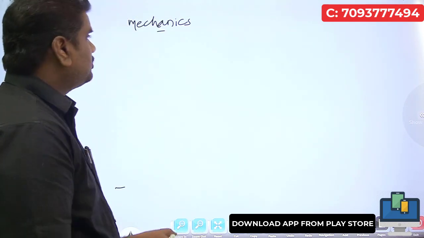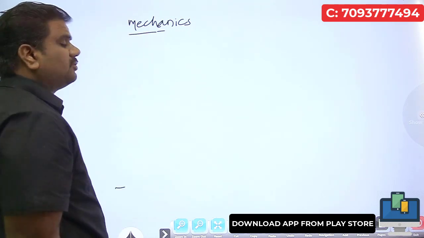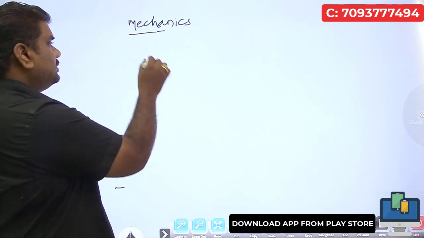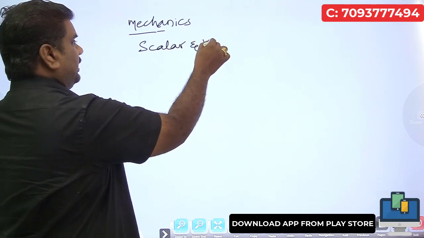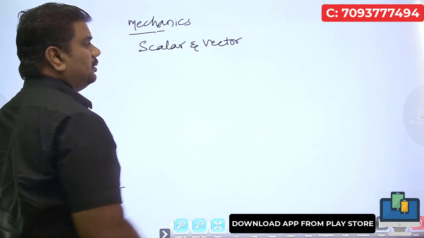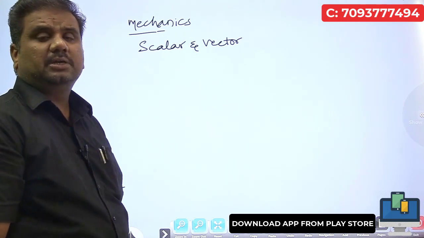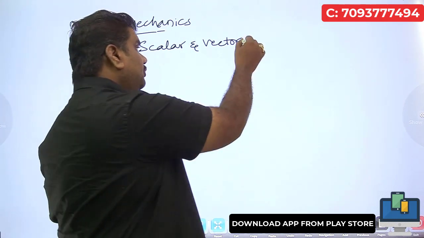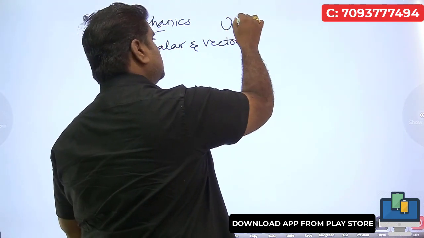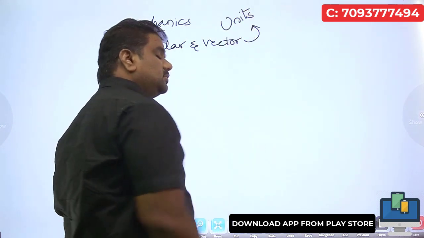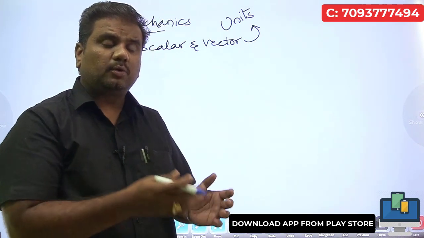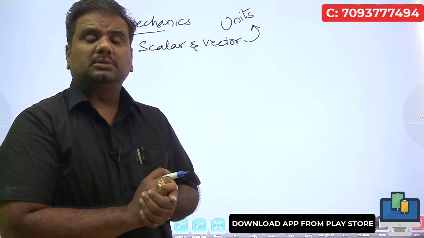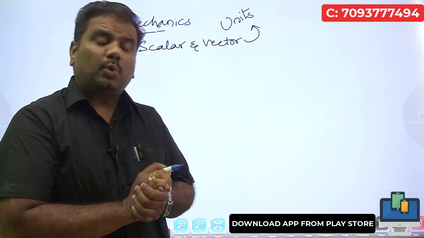So in mechanics, we'll start with scalars and vectors. What is a scalar? What is a vector quantity? And well before scalars and vectors, we need to discuss what units are, the units of physical quantities that we are using in our day-to-day life. Suppose I say pressure, what are the units for pressure?